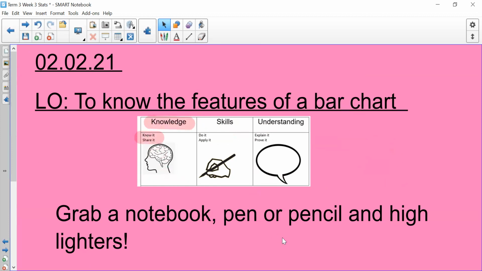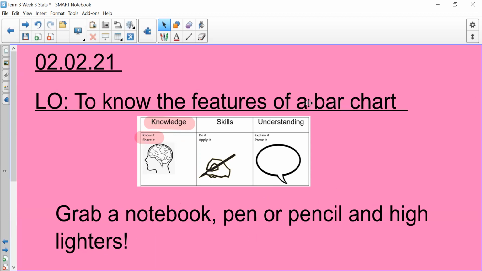So you're going to be learning information about a bar chart, and then you'll be able to share that knowledge in your quiz at the end of the lesson. So this is going to be a lot of information. So you might want to take notes. I'd really recommend that you do take your own notes for this lesson. We sometimes do this in school. So grab a notebook or paper, pen or pencil, and some highlighters if you've got them.